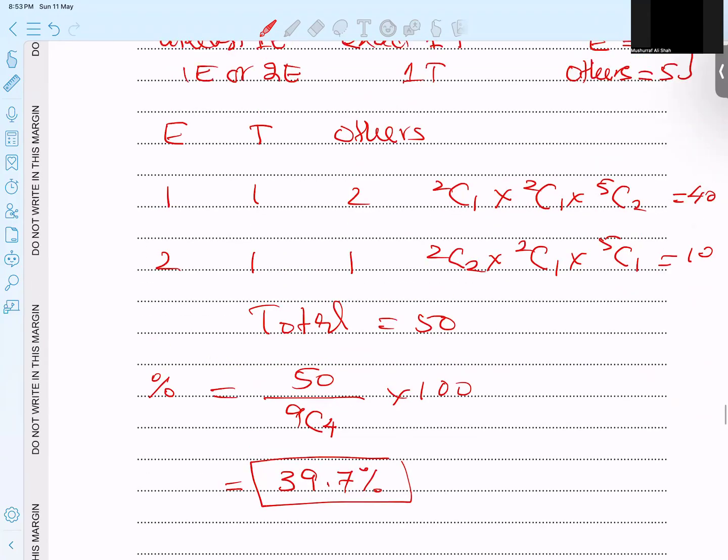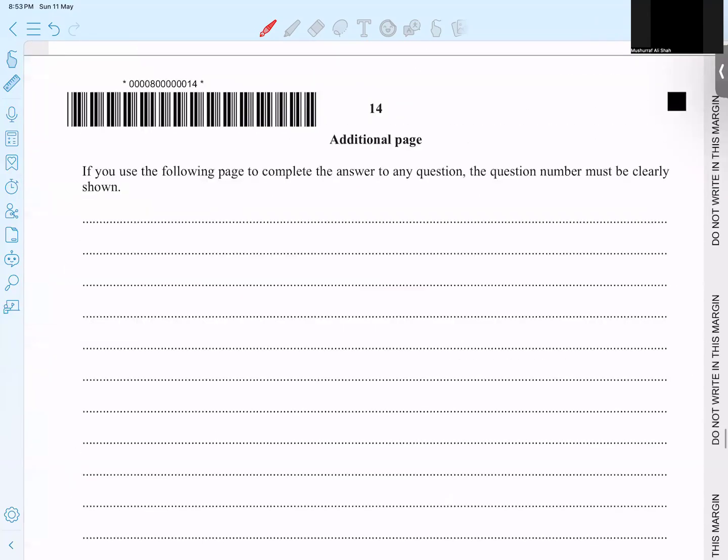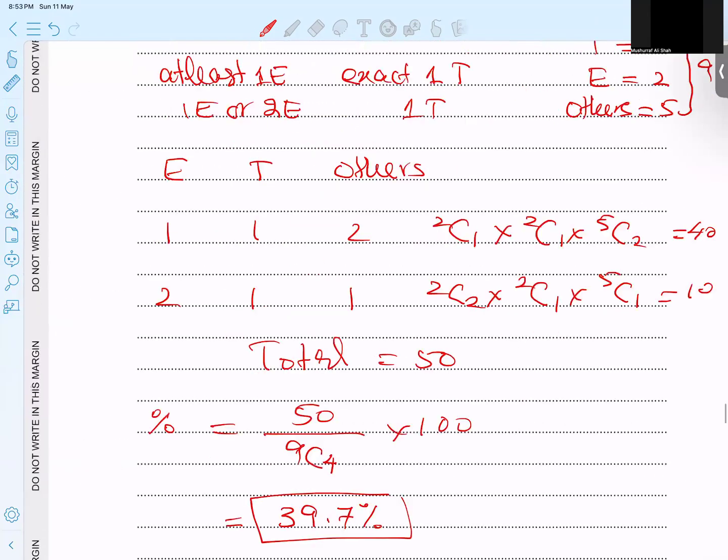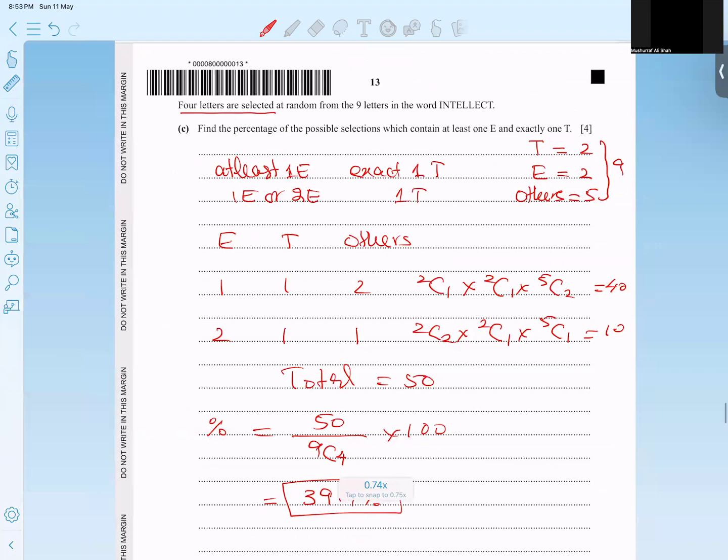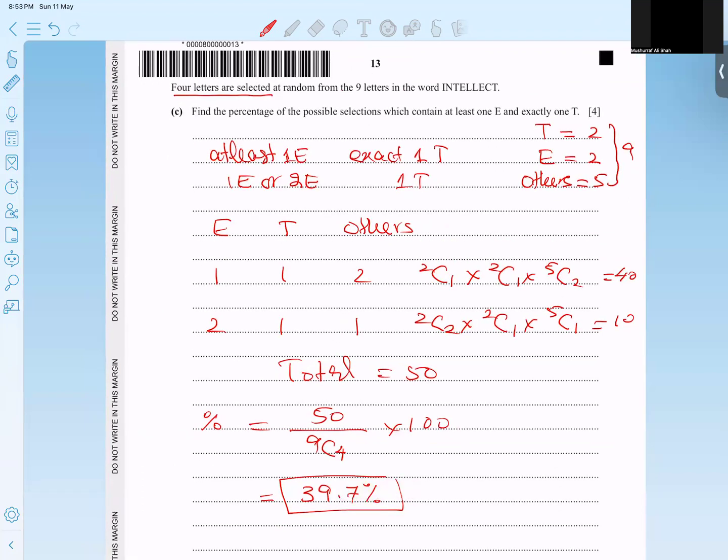I hope the concept is very clear and the paper is completely over. So best of luck for the exam and pray for me. And this topic, where you have made mistakes, reattempt it for more accuracy.